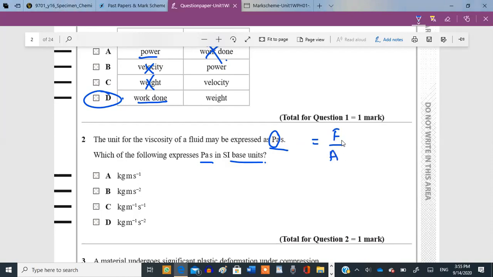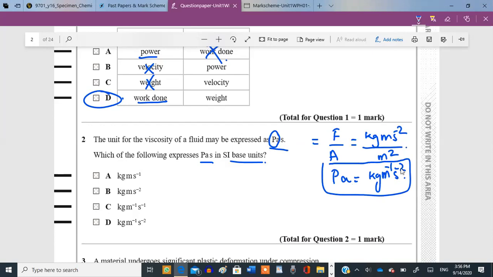Force is kg m s minus 2, divided by area, which is m squared. So this becomes kg m minus 1 s minus 2, right? The unit for pascals becomes kg m minus 1 s minus 2, and when you multiply this by the second, it becomes kg m minus 1 s minus 1. So that's the answer.